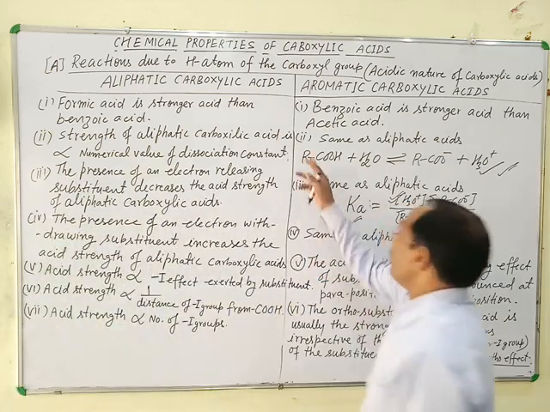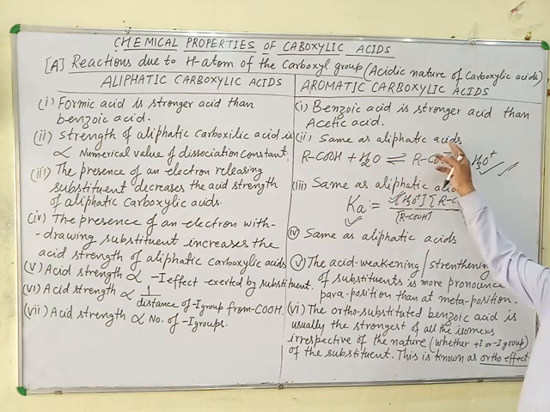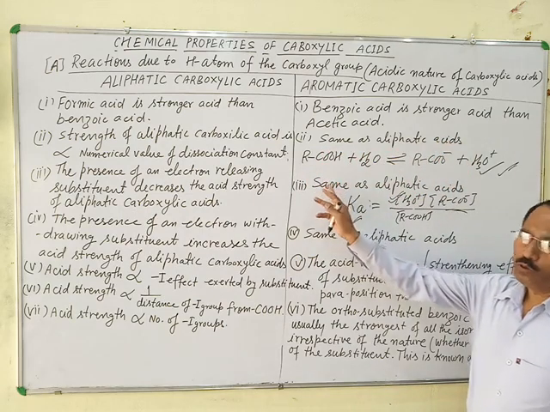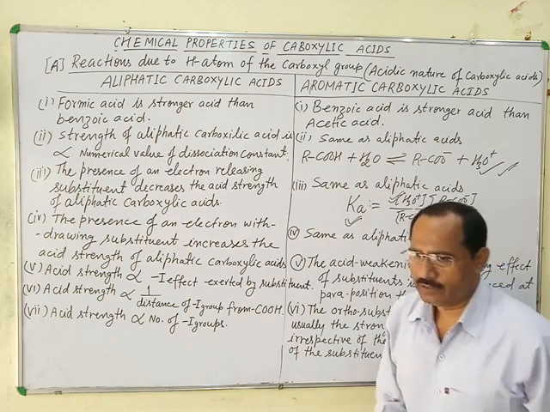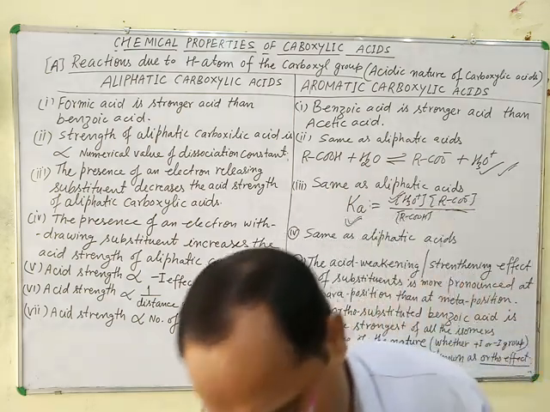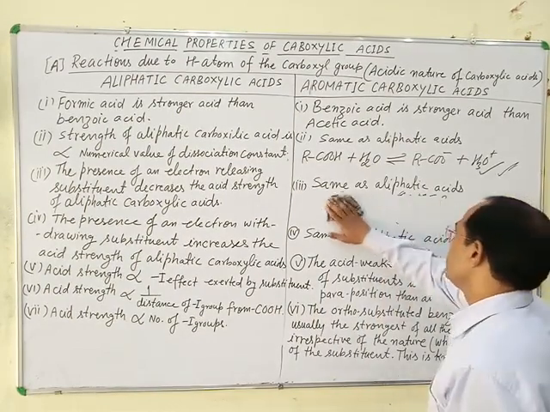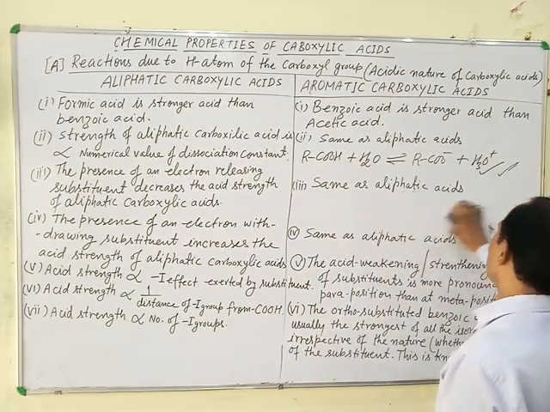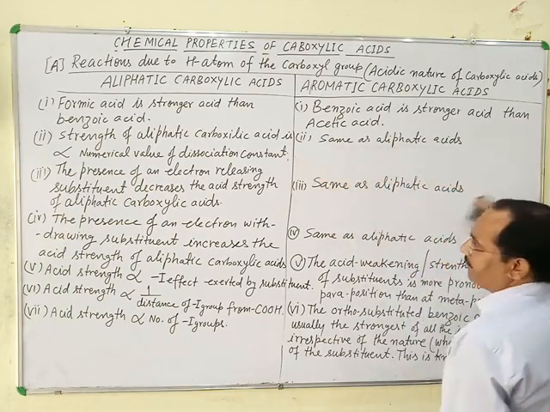Similarly, strength of aromatic carboxylic acid is directly proportional to the numerical value of its dissociation constant. As the numerical value of dissociation constant increases, acidic strength of carboxylic acid also increases, and vice versa.